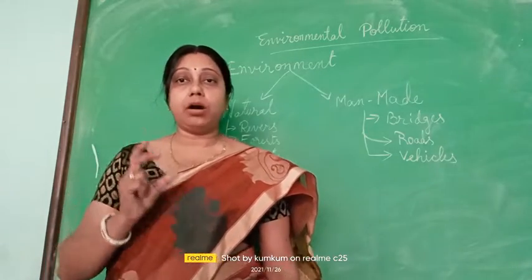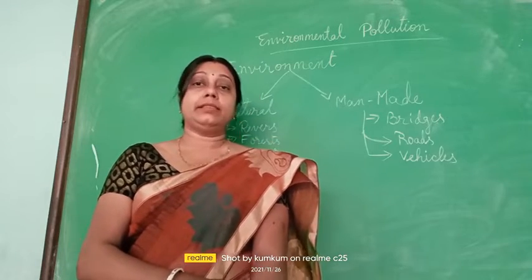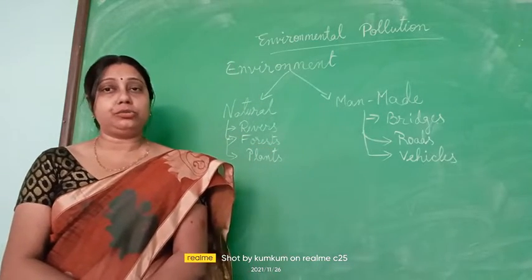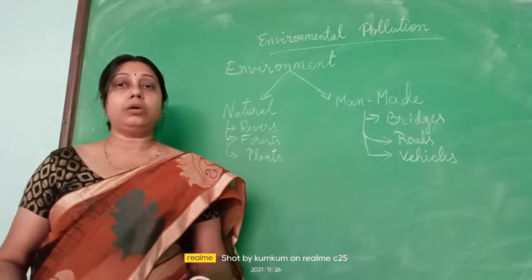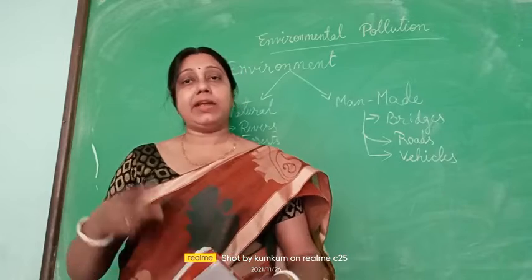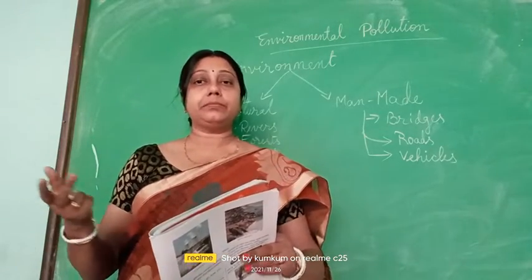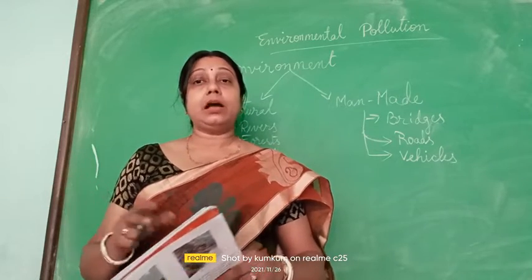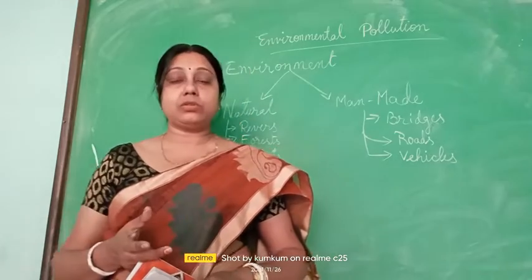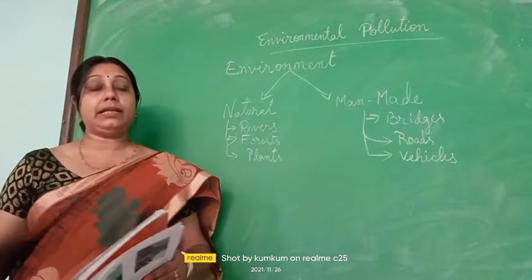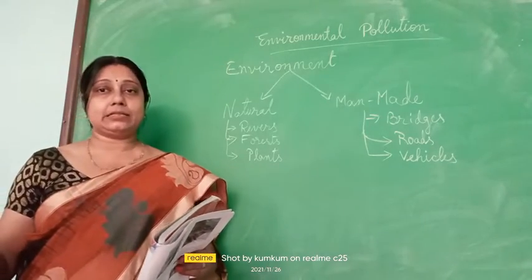Now the word environment. From the very first para what we came to know is that a boy named Ayush, after his summer vacation, when he started going to school, on his way he saw a drastic change. What was the drastic change? Where there was field, plants, trees, now it had totally vanished. It was totally dug up and the construction was going on. Construction means buildings were built on that plain vacant land.